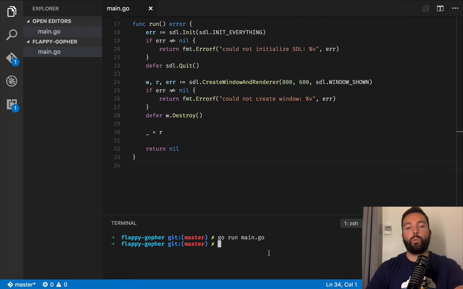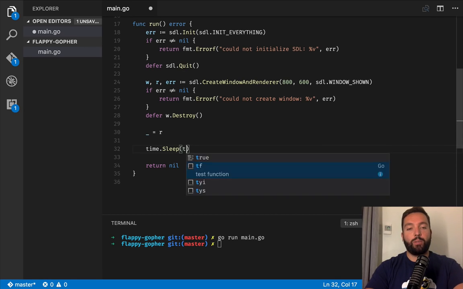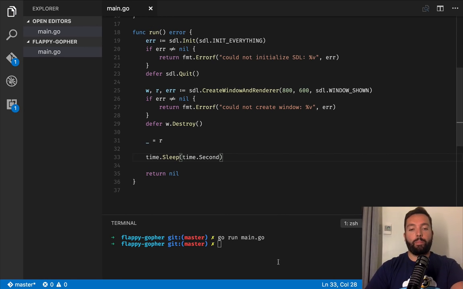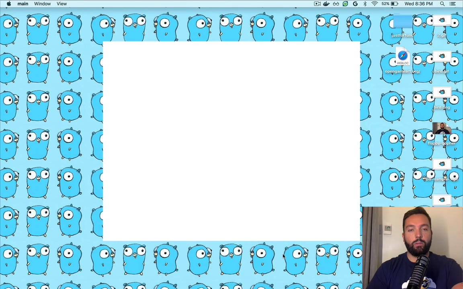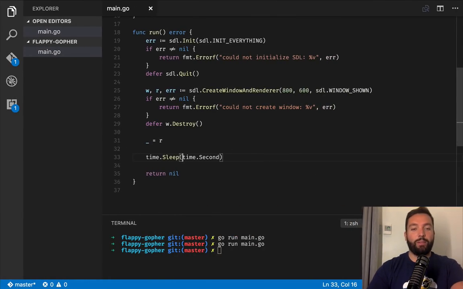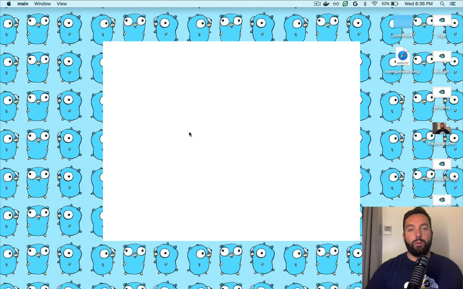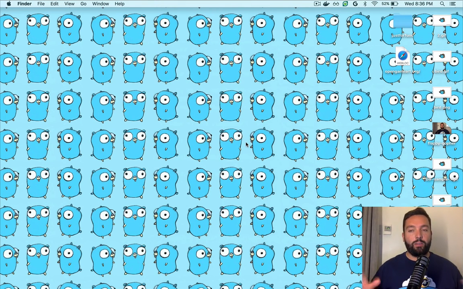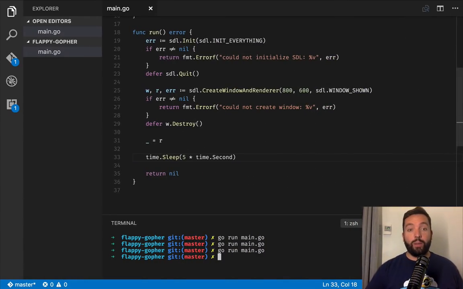And that finished way too fast, but I feel like maybe it is because our program is so fast that we cannot even see the window. So let's do time.Sleep for a second and run it again. There we go. Okay, you saw that. We got a window. Let me sleep for 5 seconds so we can see a little bit more. There you go. We got a window right in the middle of the screen for 5 seconds, and then it disappears. Cool. So we got that working.